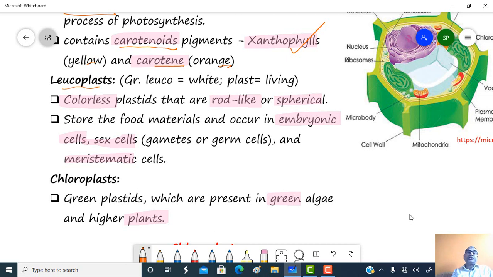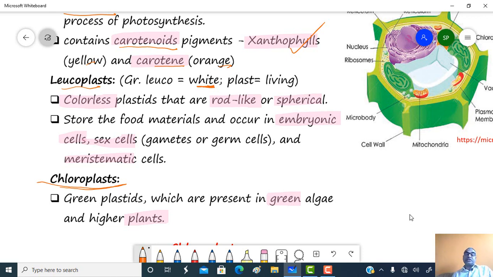Next type of plastid is the leucoplast. Leuco means white. These are colorless plastids which are rod shaped or maybe spherical. They store the food material and occur in embryonic cells, sex cells, as well as in the meristematic cells. And the third and more important type of plastid is the chloroplast.